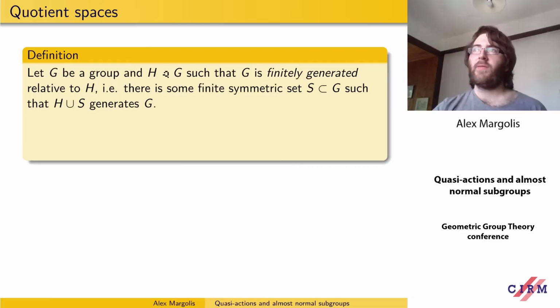There's also a notion of a quotient space. If we have a normal subgroup, then we have a quotient group. If we have an almost normal subgroup, we have a quotient space, a space which is well defined up to quasi-isometry and essentially has all the geometry you'd expect the quotient group to have, except it may not actually be a group.